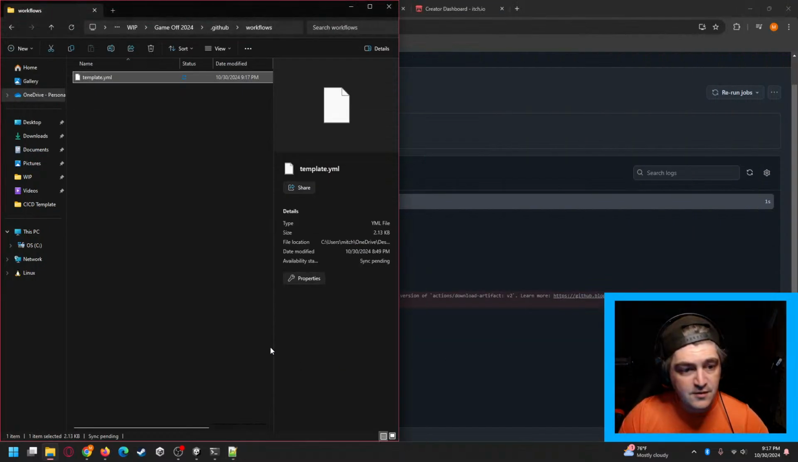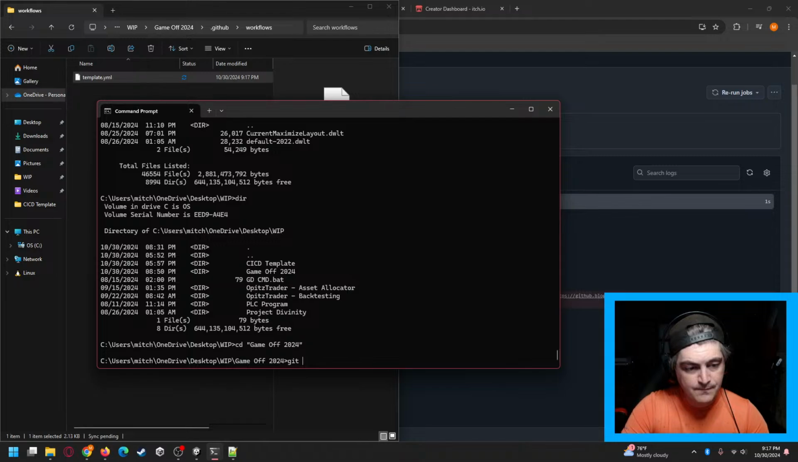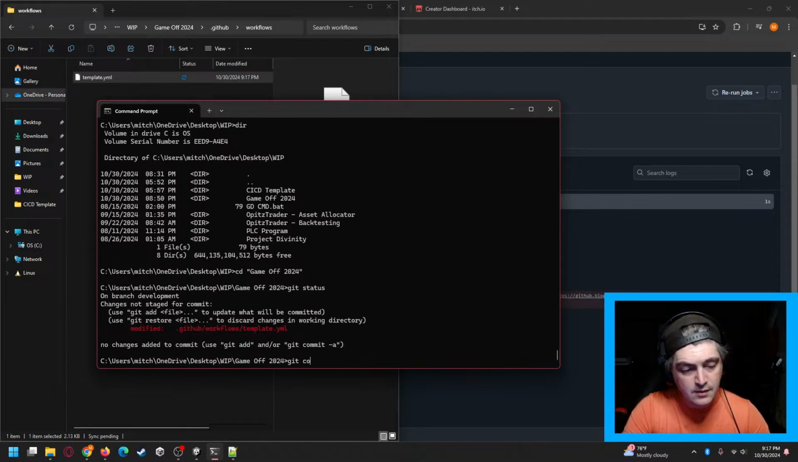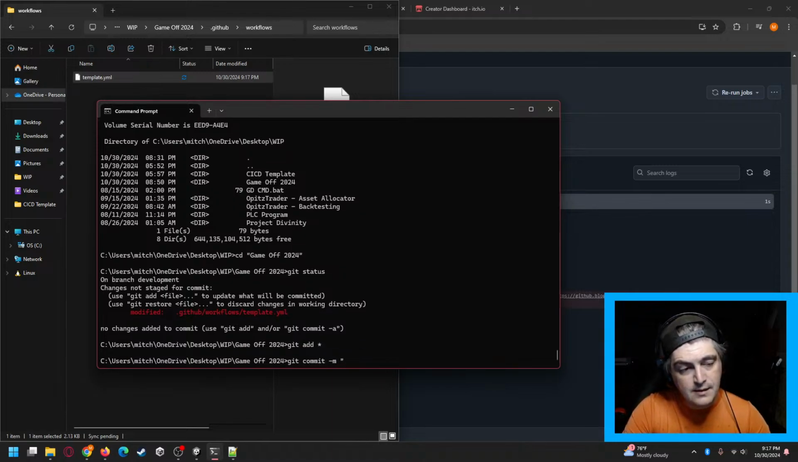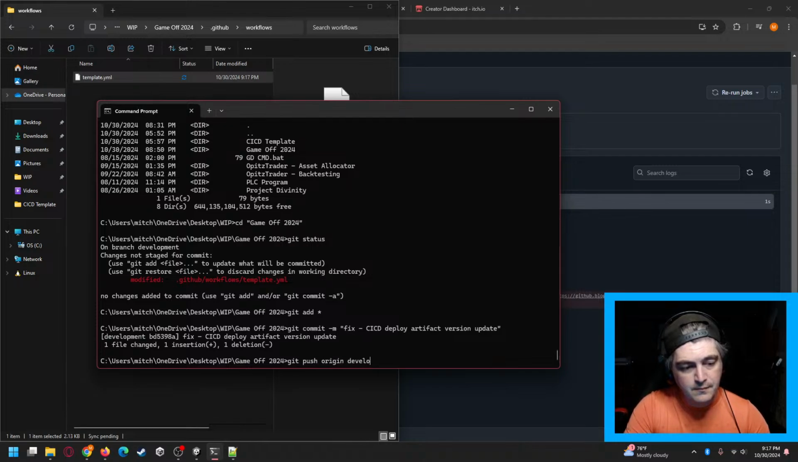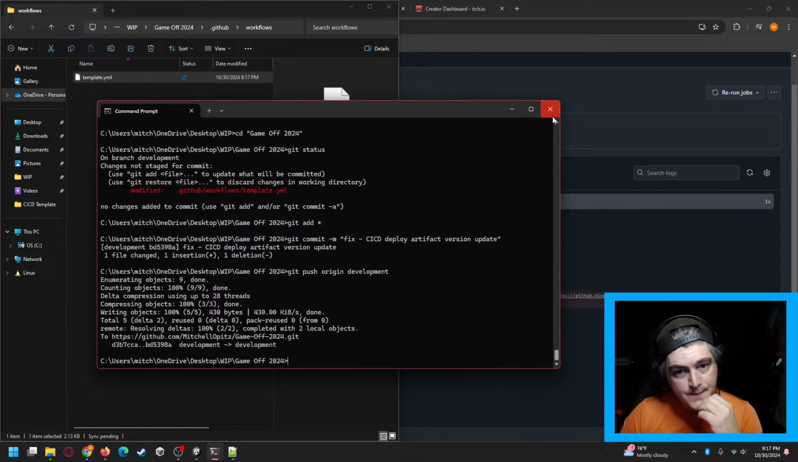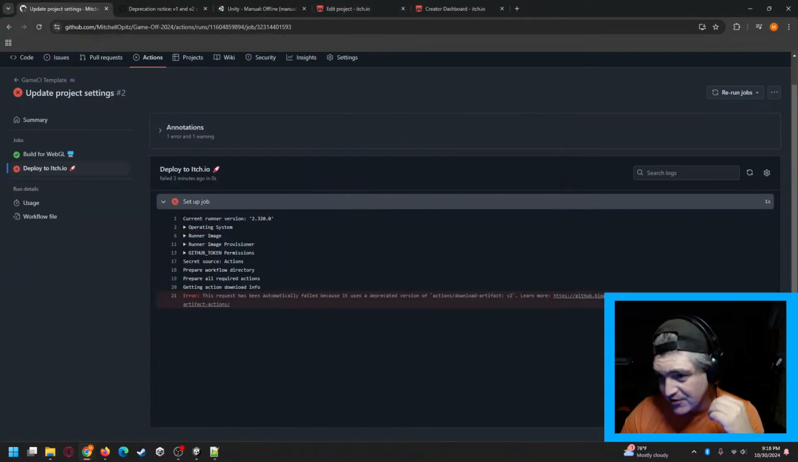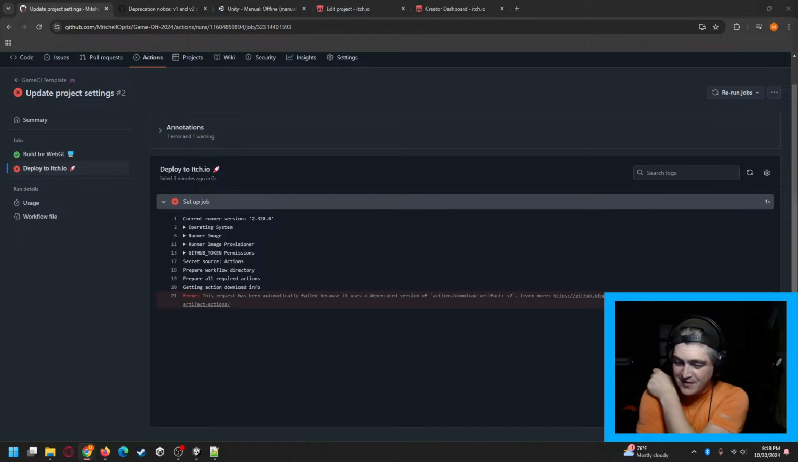All right, let's try that. Get a new commit. Oh, I didn't add it. Create a new commit, and in this one we fixed CI/CD deploy artifact version. Okay. Hopefully that one should do it. I apologize, everyone. I'm a little behind on my game dev stuff, so hopefully this should fix the issue.